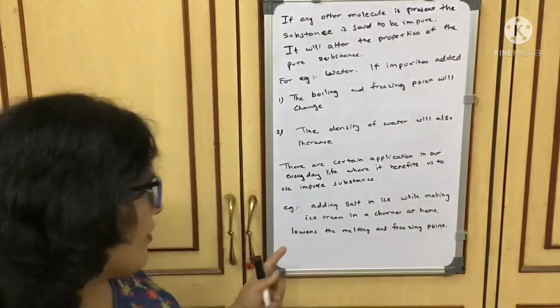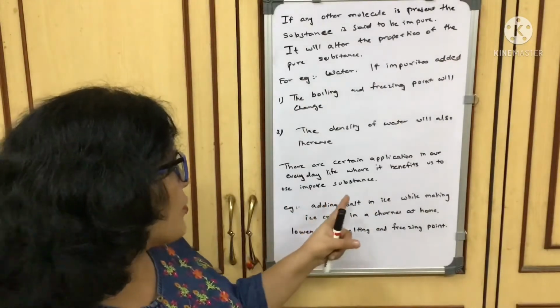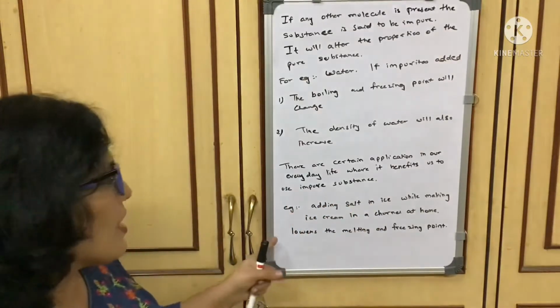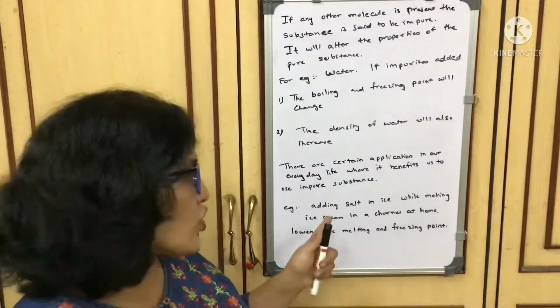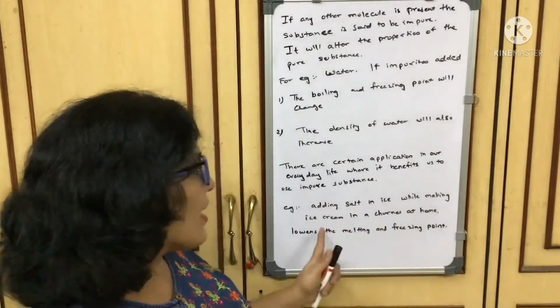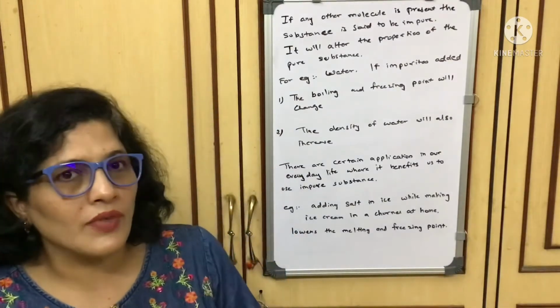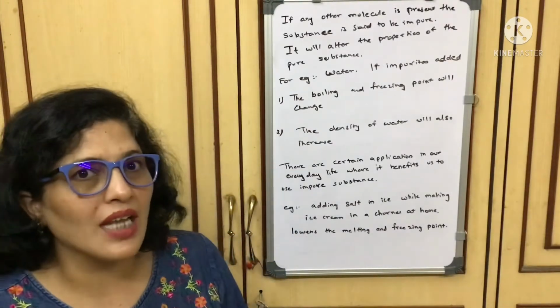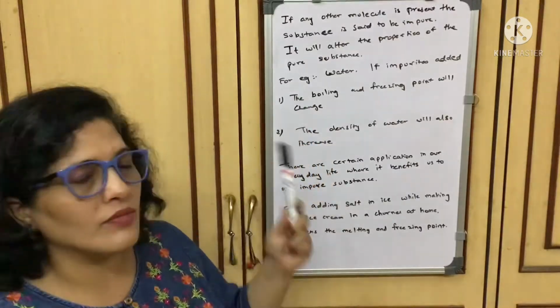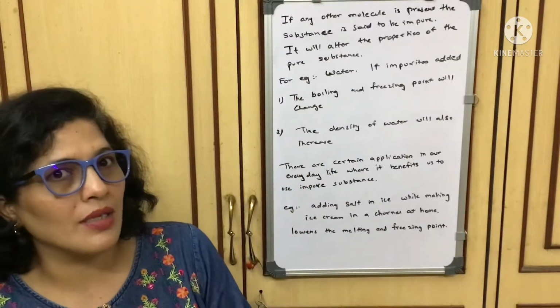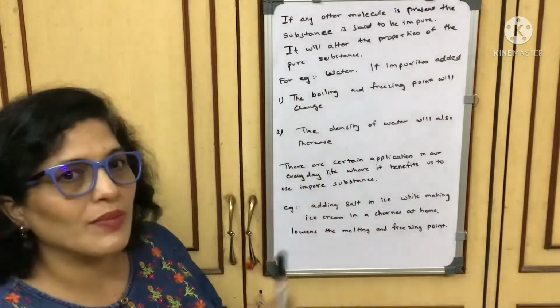Applications in our daily life where it benefits us to use an impure substance. The best example is when we add salt to ice while making ice cream in a churner at home. Now when salt is mixed in ice, obviously one impurity is mixing into a pure substance, so all these properties will change.